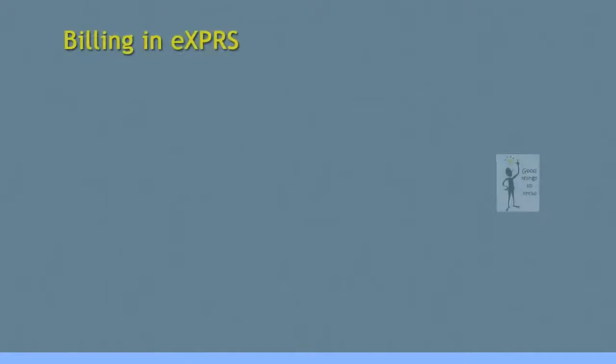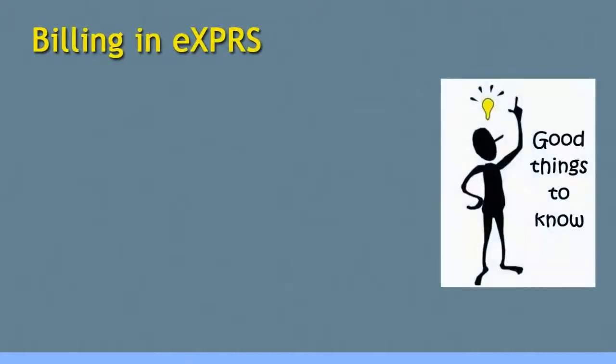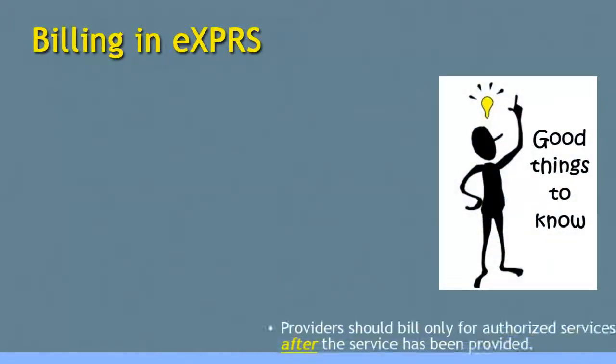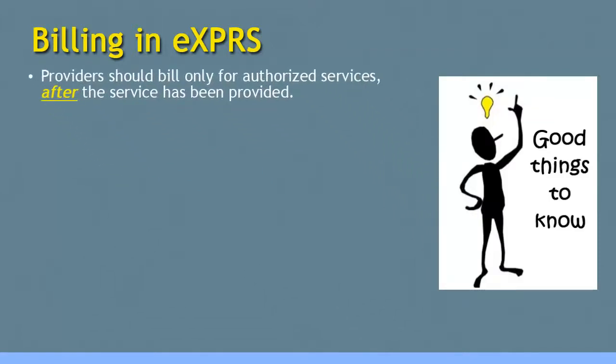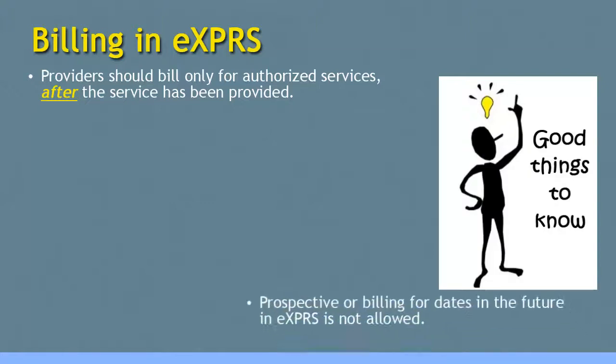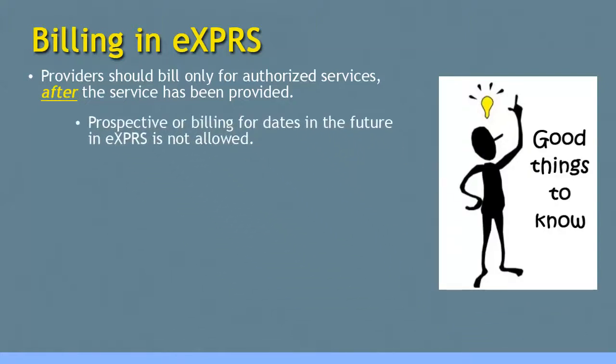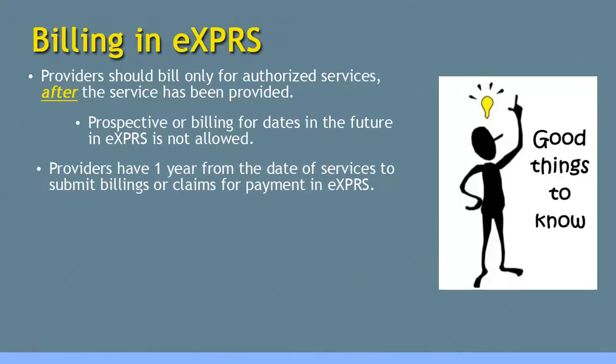Let's start by going over a few good things that you should know about billing in Express. Providers should bill only for those services that have been authorized for them, and bill after that service has been provided. Prospective billing, or billing for dates in the future, in Express is not allowed. Providers have 1 year from the date of service to submit their billings or claims for payment in the system.